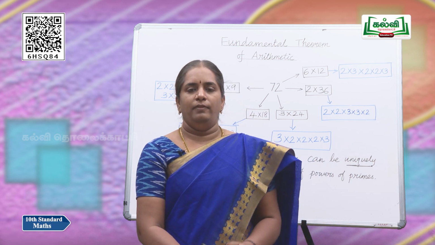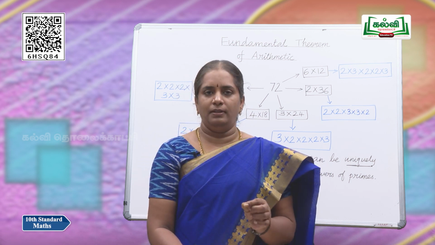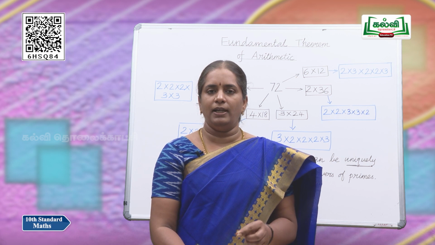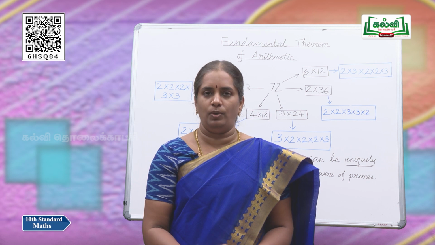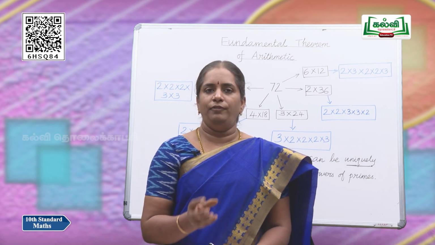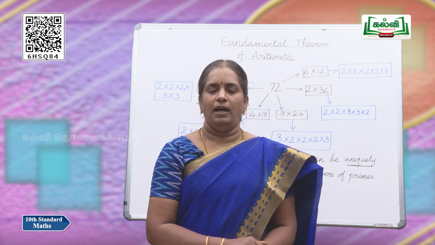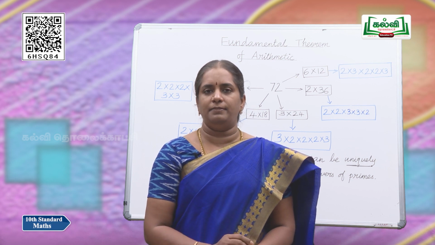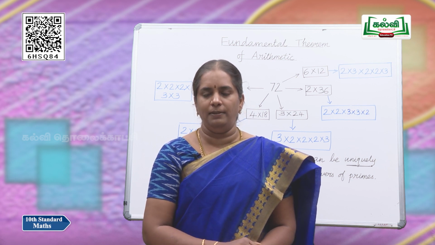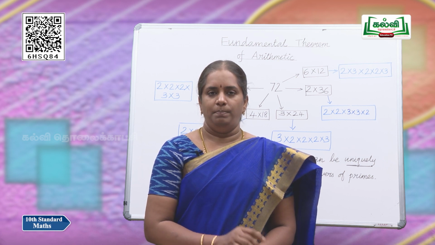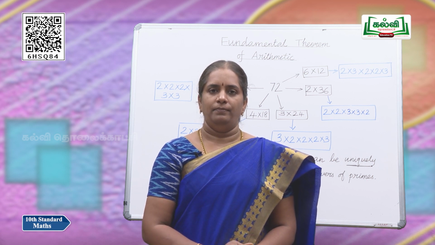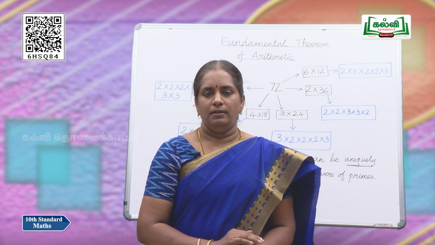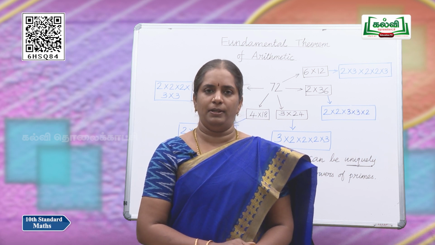And one more thing, we can say if any prime number p divides the product of two numbers, that is, a and b can be taken as two numbers, and if you take the product ab and if p divides this product ab, we will say that p divides either a or b or both a and b. But this is not so for a composite number.